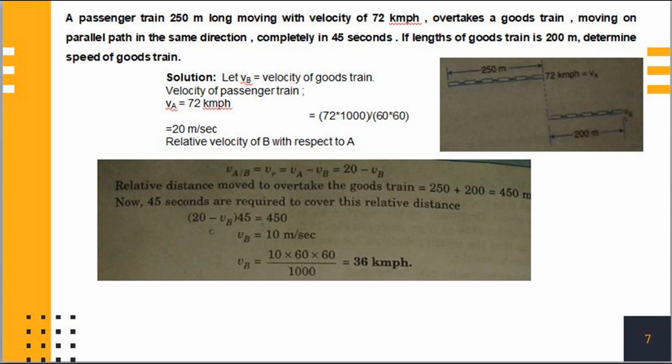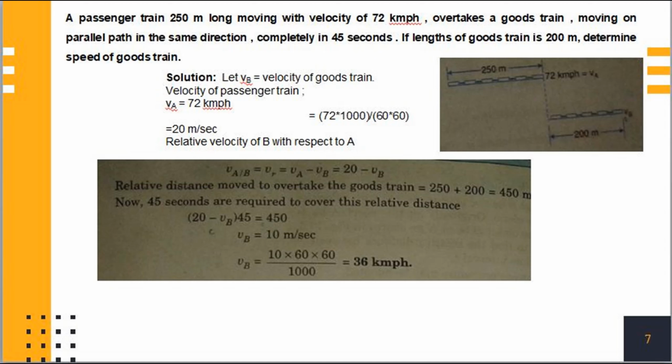Now we will find relative velocity of B with respect to A. Therefore, relative velocity of B with respect to A, V of A oblique B is equal to Vr is equal to Va minus Vb. We know that Va is equal to 20 and we have to find out Vb. Now, relative distance moved to overtake the goods train is equal to total distance is equal to 250 plus 200 is equal to 450 meter.